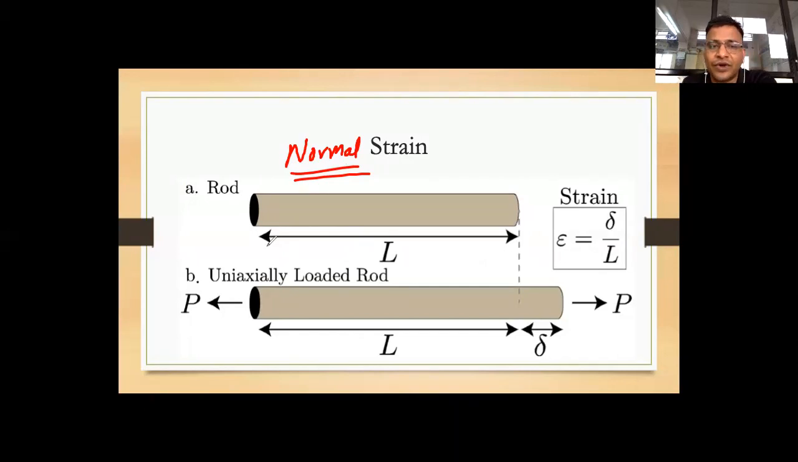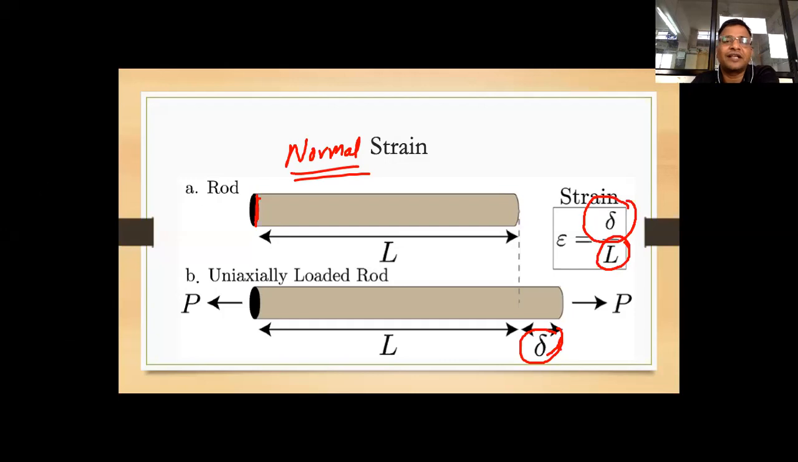First you can draw, this will be the original rod. This is the original rod whose length is, if you can't draw 3D, you can draw it like a box. If its length is L, and if you apply uniaxial load P, it has changed its length from L by a delta amount, or sometimes I call it delta L also. And then what is the strain? Change in length divided by original length. This is for uniaxial strain.